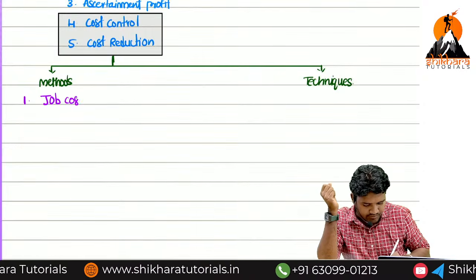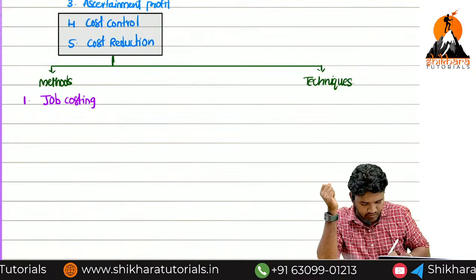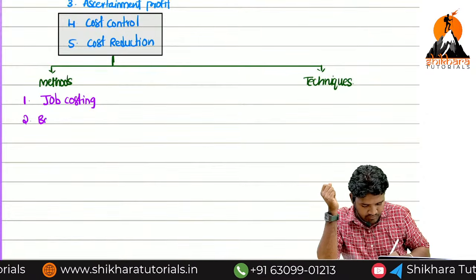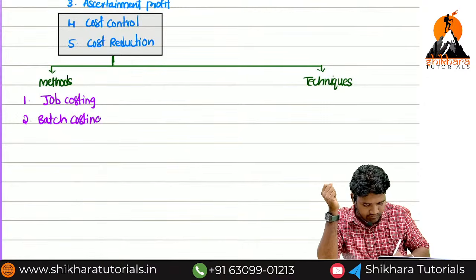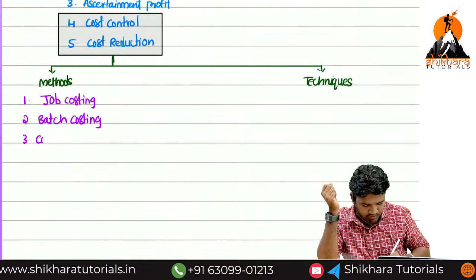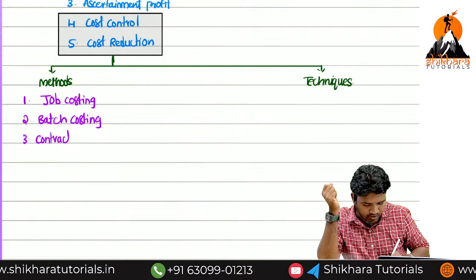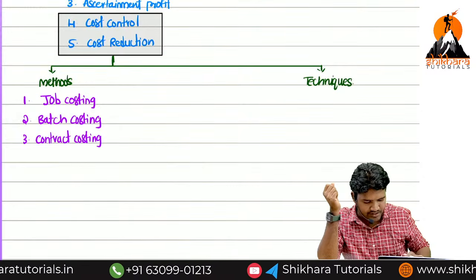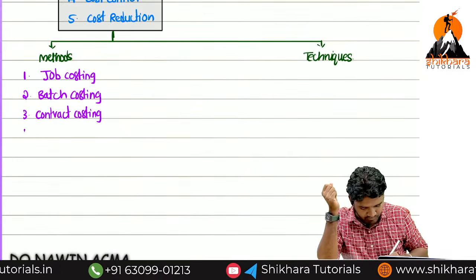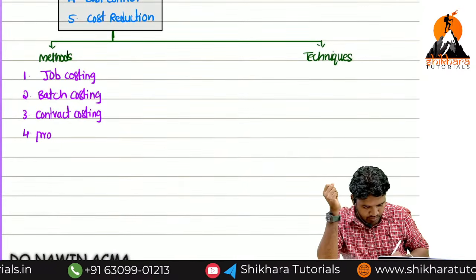Job costing, batch costing, contract costing. Next. Yeah, exactly. Process costing.